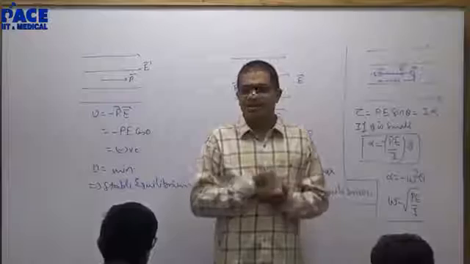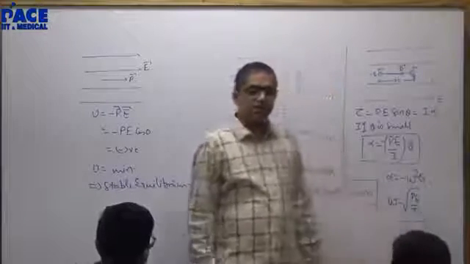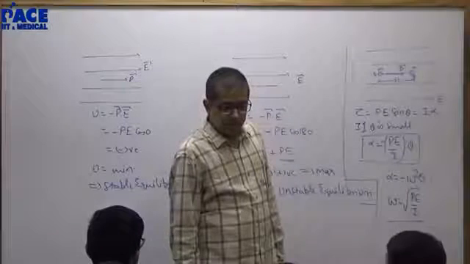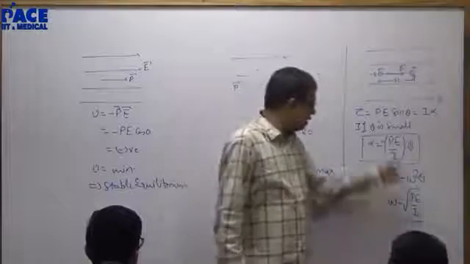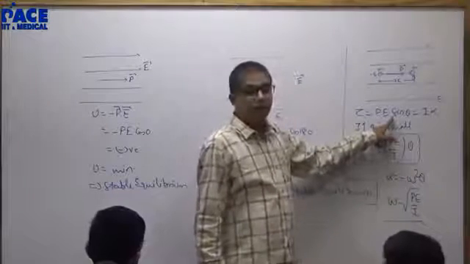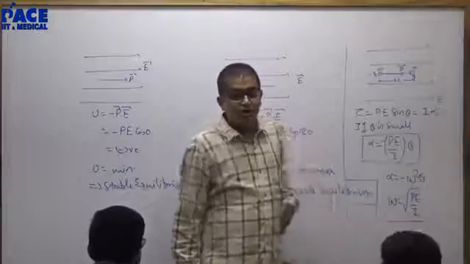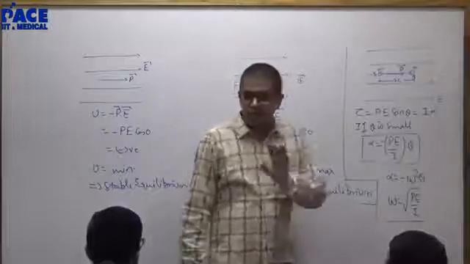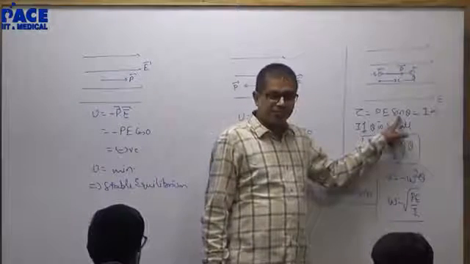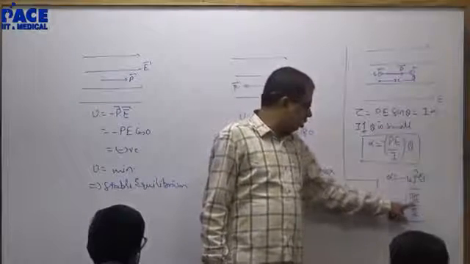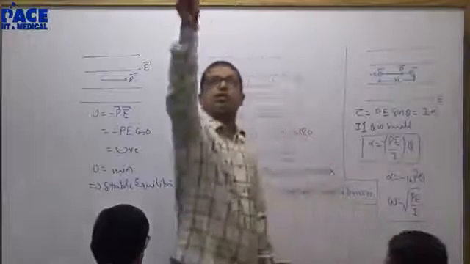P standing for dipole moment. What does P stand for? Potential energy. Dot product of, here there is no dot product. You have taken theta, you have taken torque. Torque is P cross E. Torque is P cross E. Will people remember that? In the cross product you get sin theta. Right? So you took the dot product. Now there are no more vectors. What does P stand for? What does E stand for?